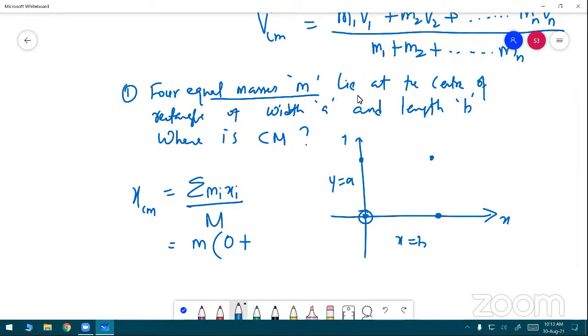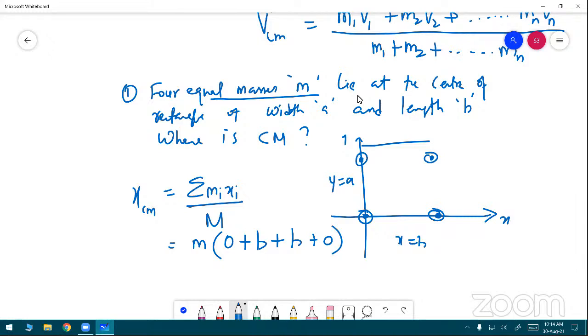Another one is also b, and the next one is 0 because of the x-axis. So 2 points: one is b, another one is also b. Remaining is y equal to a based on the origin point.